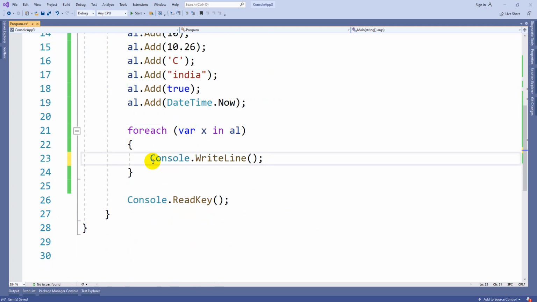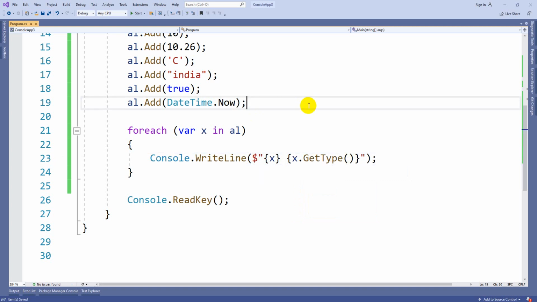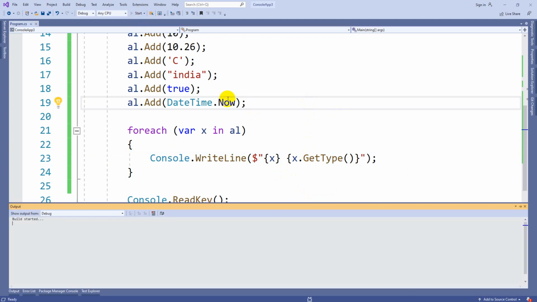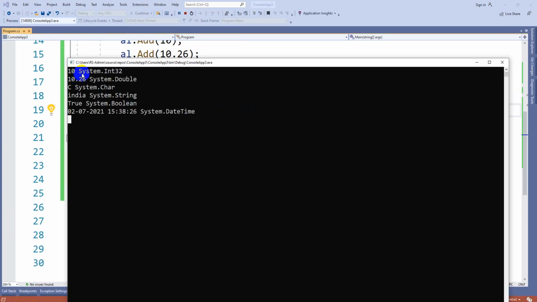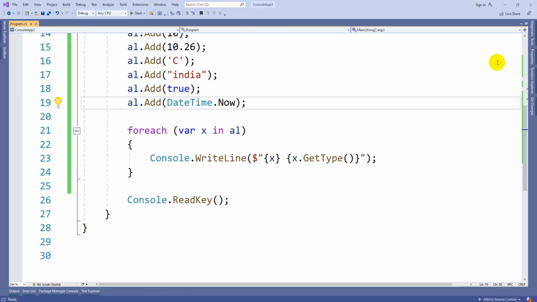While printing, I can print two things: x, and x.GetType(), which gets the type of the particular variable. Now if you print this, you can see 10 is Int32, 10.26 is double, C is char, India is string, true is boolean, and this is DateTime. So it stores multiple values of different data types.